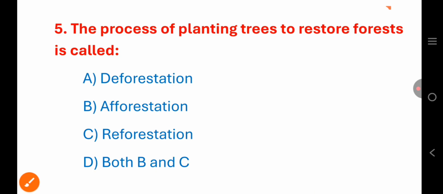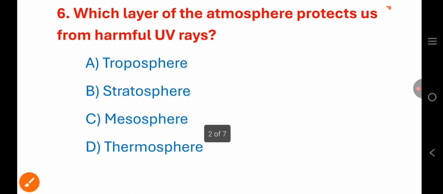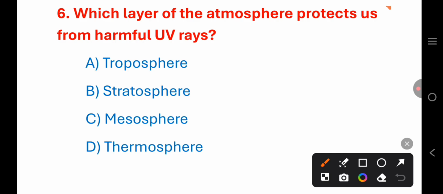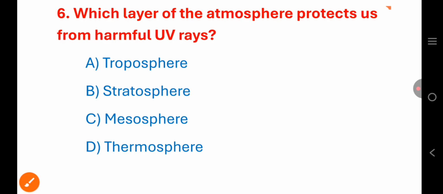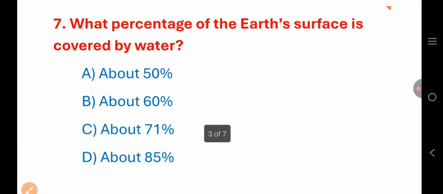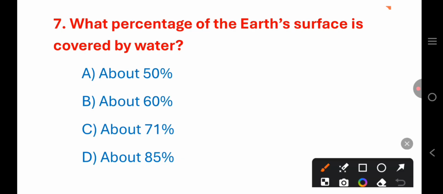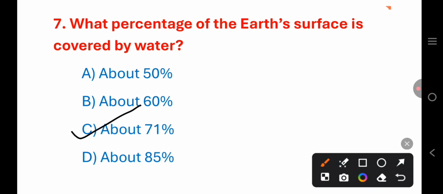Okay, next, question number 6. Which layer of the atmosphere protects us from harmful UV rays? That is stratosphere. Okay, stratosphere protects us from harmful ultraviolet rays. Option B. Question number 7. What percentage of the Earth's surface is covered by water? About 50%, about 60%, about 71%, or about 85%? About 71% of Earth's surface is covered by water.